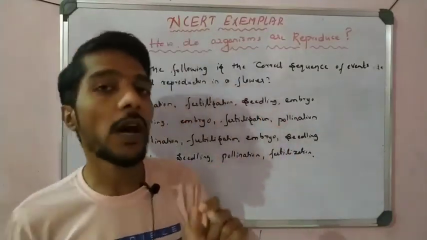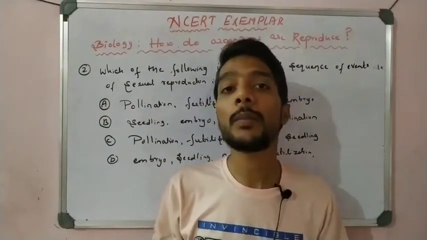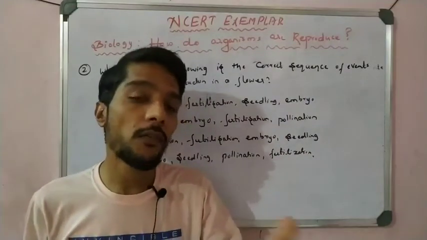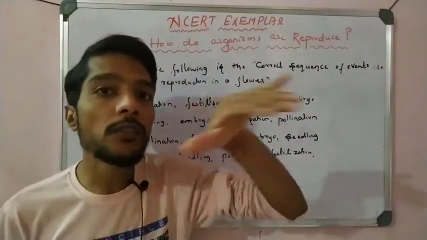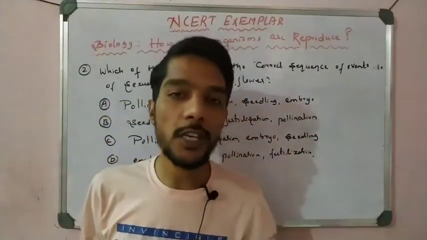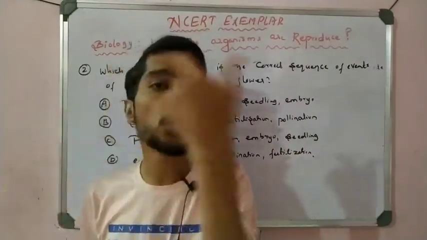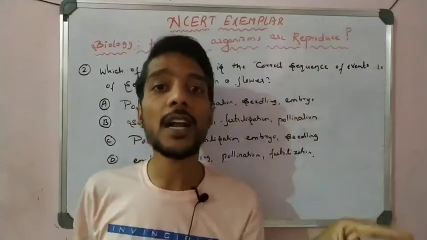So first the flower can make the pollination process, right? It may be self pollination, it may be cross pollination. So what is pollination here? Pollination is the transfer of the male gamete to the female stigma, right? It means the pollen grains from the anther are transferred to the stigma of the female part, and that transportation is called pollination.